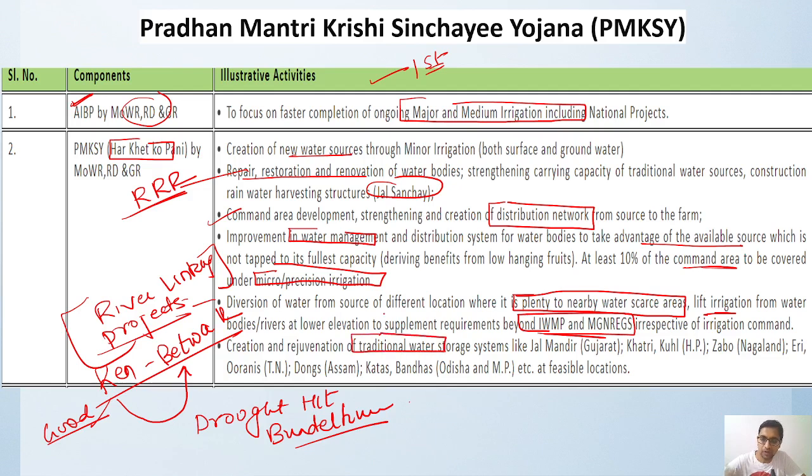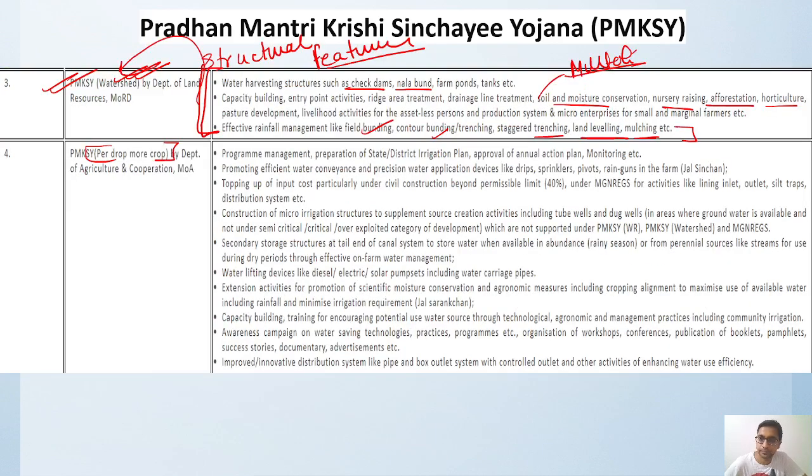There are various names for water storage techniques, like Jal Mandir in Gujarat, Khatri, Kul in Himachal Pradesh, Zabo in Nagaland, Eri and Ooranis in Tamil Nadu, Dongs in Assam. All of these are utilized for the development of traditional water systems.